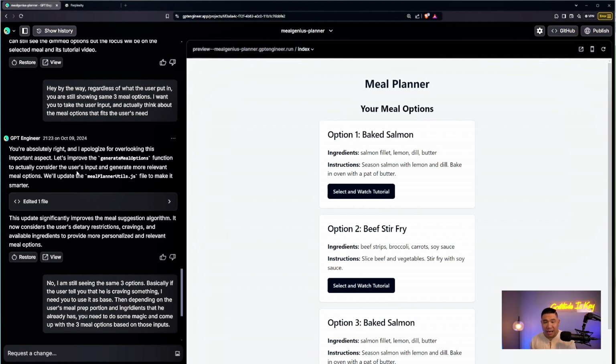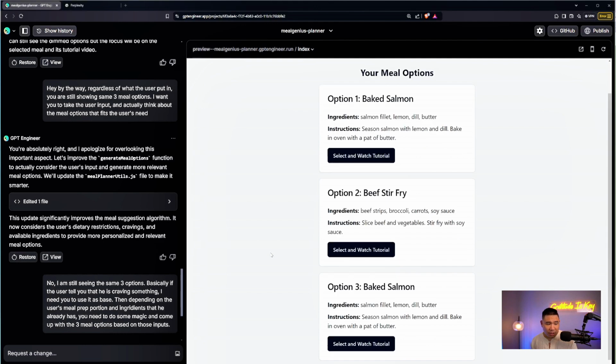When it failed, I realized that I did not tell it exactly what I want. With AI, you really have to be specific about what you want. So what you can see here, I said I'm still seeing the same 3 options. I was giving it more and more specific instructions. However, out of the 3 options that I see here, only one is a beef option. I was telling it that I'm craving steak.